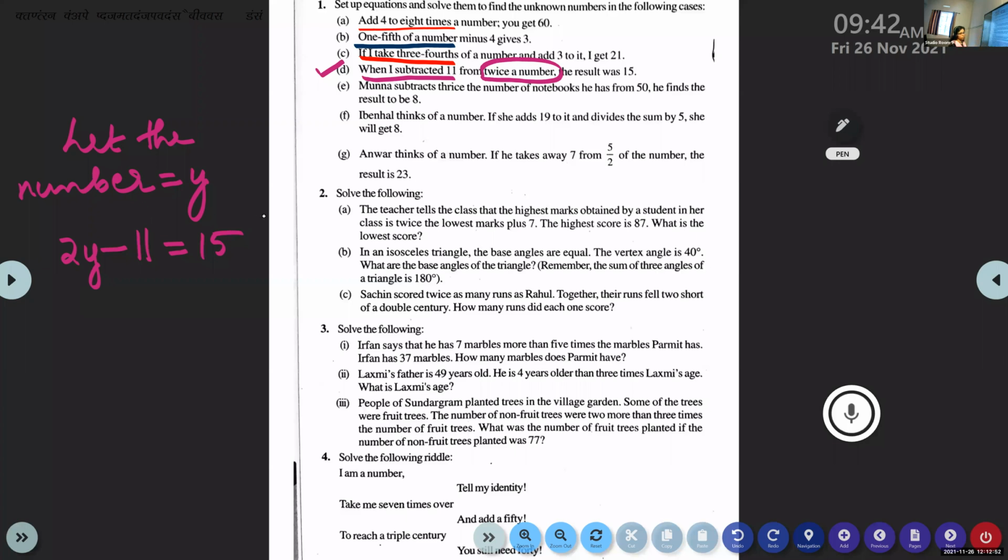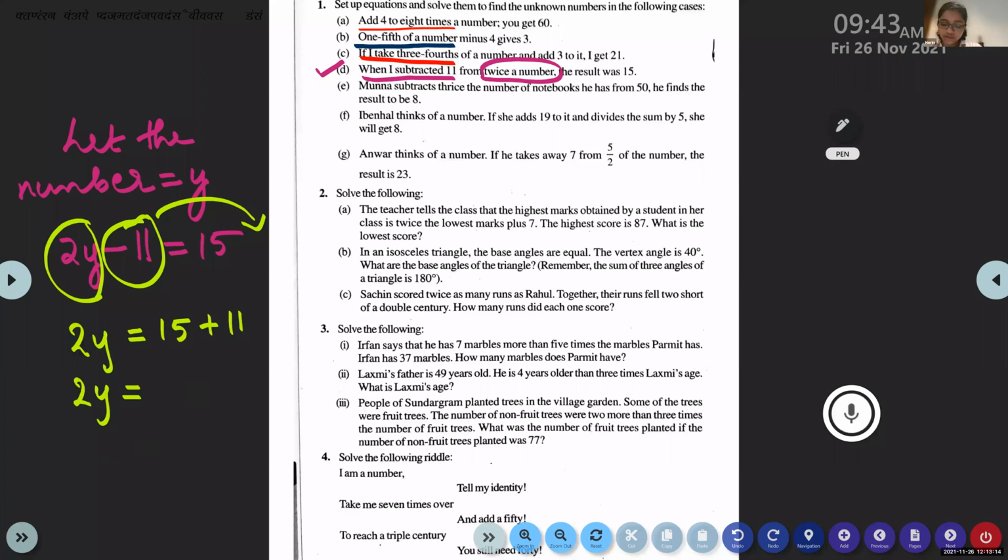Come on, answer it. We will shift it and then 15 plus 11. 2y is equal to 26. So y is equal to how much? 26 by 2. So the answer is 13. y is equal to 13 you will get. Clear, children? Yes, ma'am.